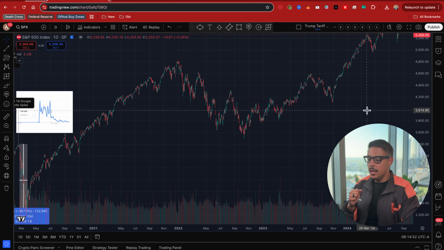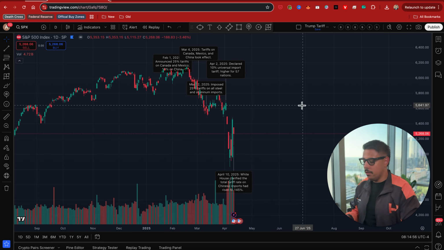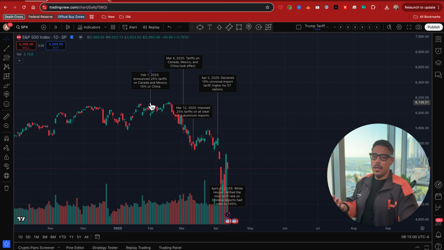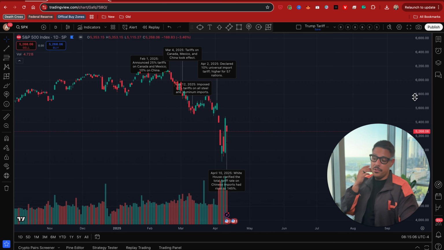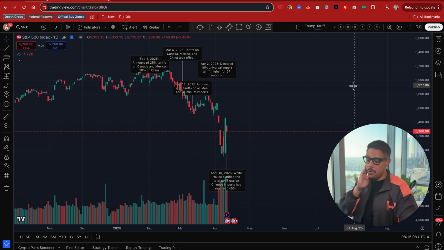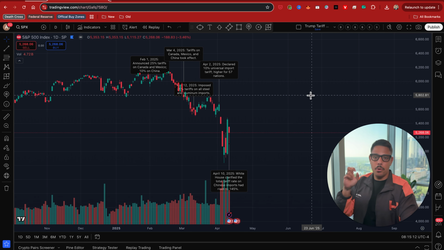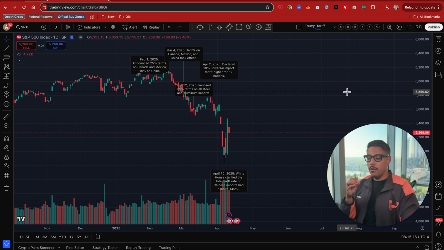And so let's look at an updated version of the tariffs. If we look at the updated version of the tariffs and we look at what's going on now. As soon as Trump comes into office on January 20th with the inauguration date, like right here, the S&P 500 is not really doing too well. It's not doing too good. Even though there's a lot of positive news, we know that he's the business president, right? He's supposed to make us all money, make this country prosperous. Maybe these tariffs actually do that. And I'm not going to go into detail about that, right?